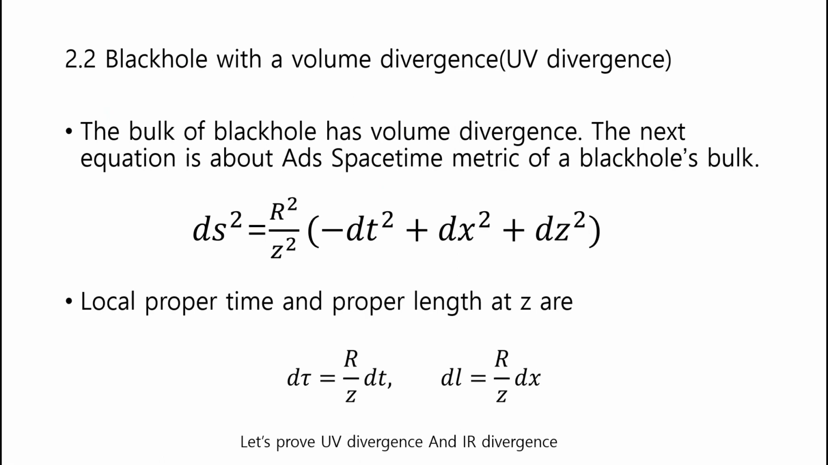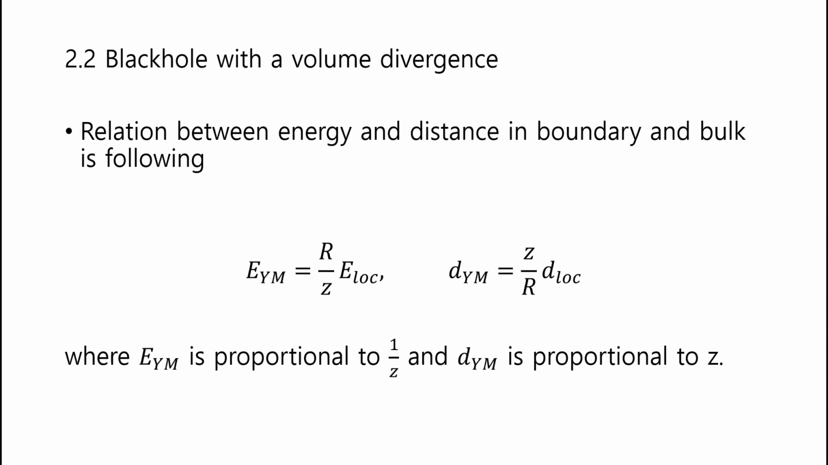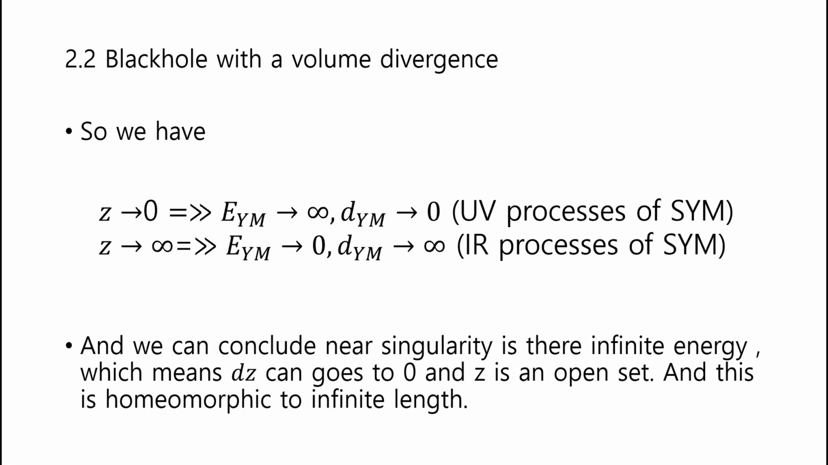The next equation is about the AdS spacetime metric of a black hole's bulk. Local proper time and local proper length z are like this. The relation between energy and distance in the boundary and bulk is the following, where Yang-Mills energy is proportional to 1 per z and Yang-Mills distance is proportional to z.